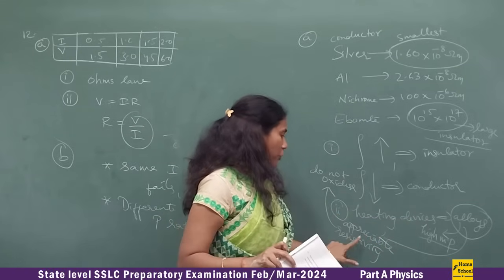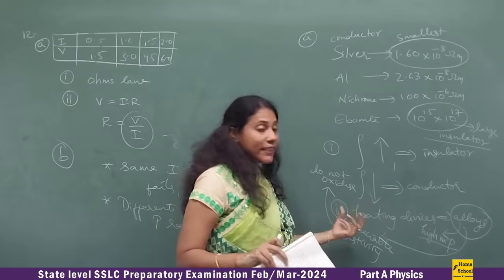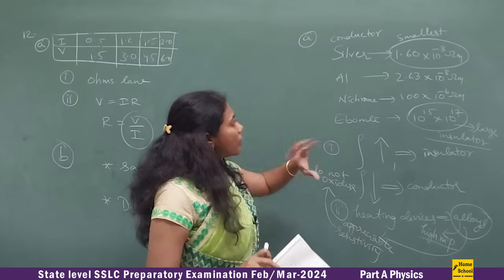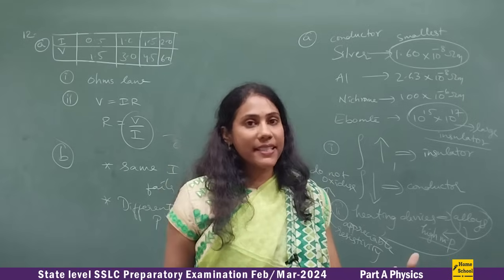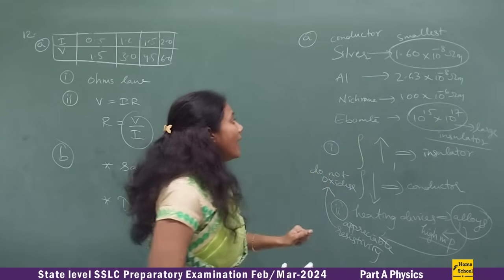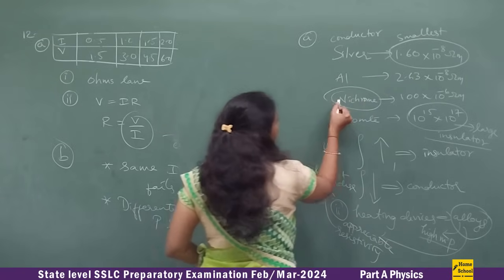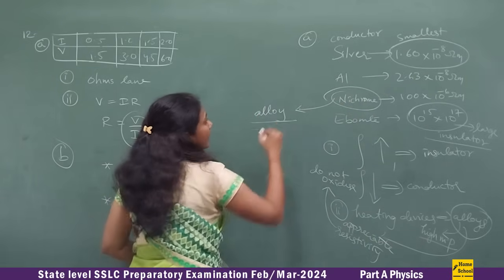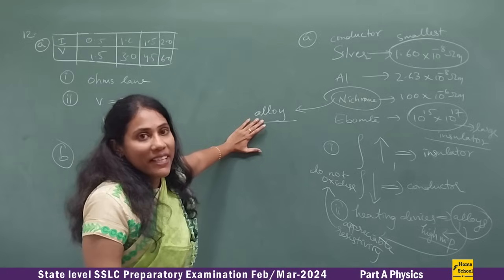Because they have appreciable resistivity, quite a high melting point, and do not get oxidized. Among these, which has quite an appreciable resistivity, not too high, not too low, and is definitely an alloy? Nichrome, right? So this nichrome is an alloy, so definitely it can be used in heating devices.